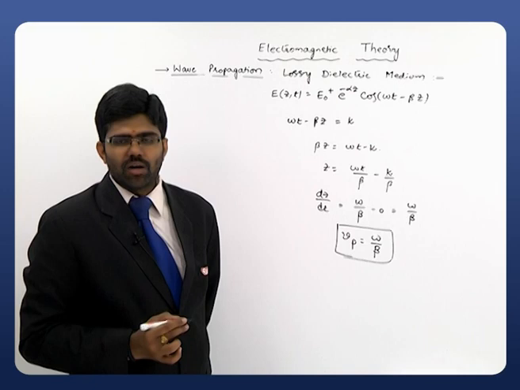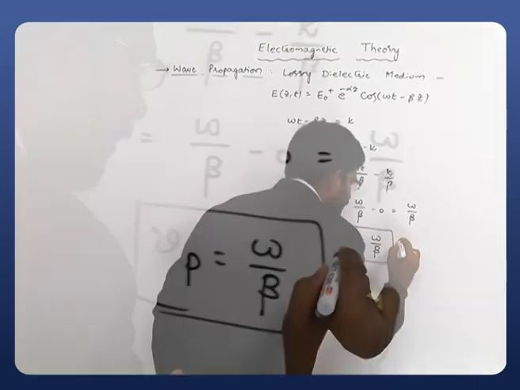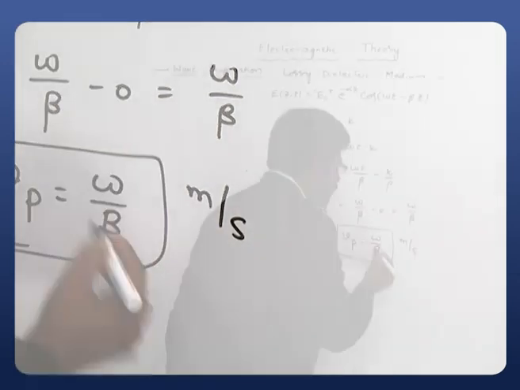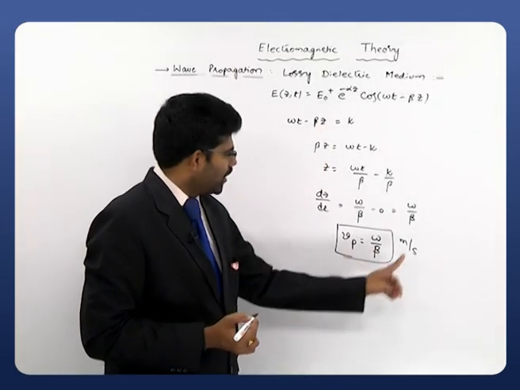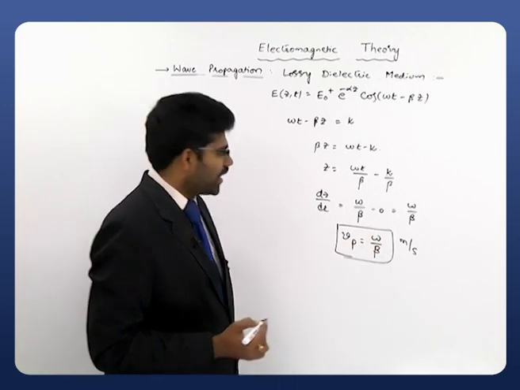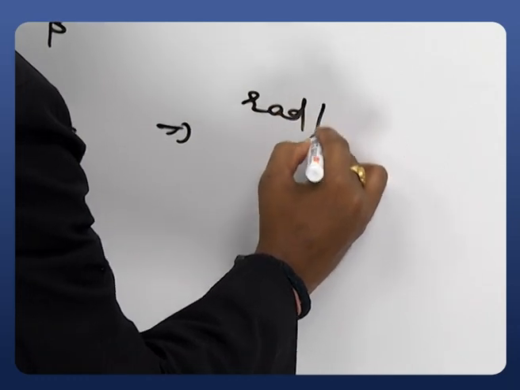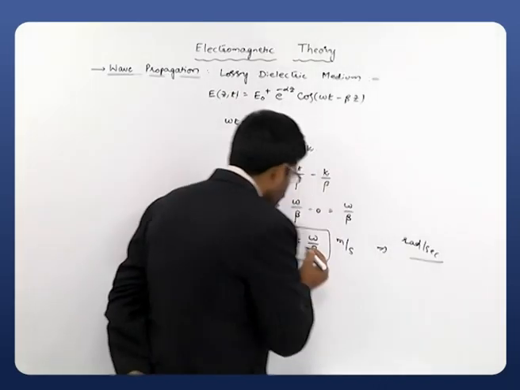And what are the units of phase velocity? Obviously meter per second, right? Let's check whether we are satisfying this particular meter per second or not. What are the units of omega? Omega has units of radian per second. And what are the units of beta?